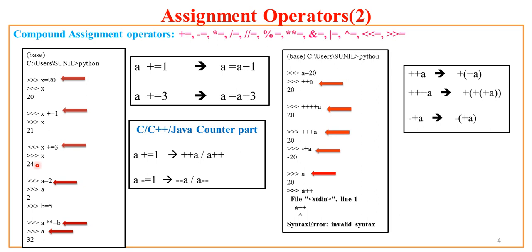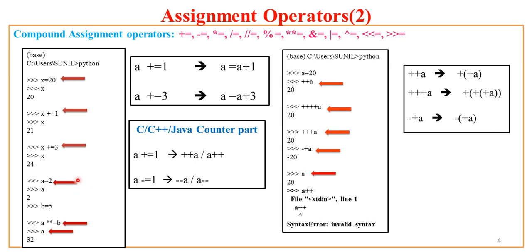Now let us see a different story. I have a equal to 2 and I inspect what is a, it is 2. I have b equal to 5. Now if I say a power operator equal to b, it means that a is to be raised to the b value, so it is nothing but 2 raised to power 5. The result of this will get reflected in a, so a will get changed. Now a is 32 because 2 raised to power 5 is nothing but 32.